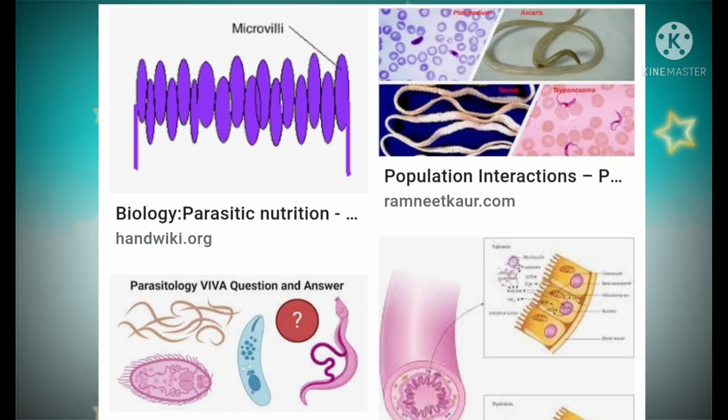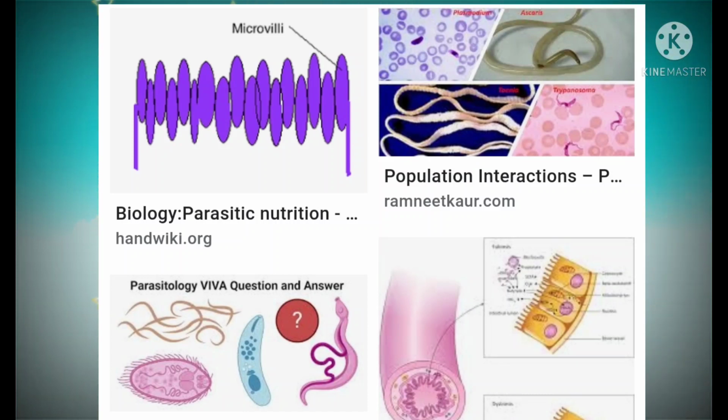Next, do you know, children, parasites cause abdominal pain. See children, every year February 10th and August 10th is observed as NDD. Here NDD means National Deworming Day.